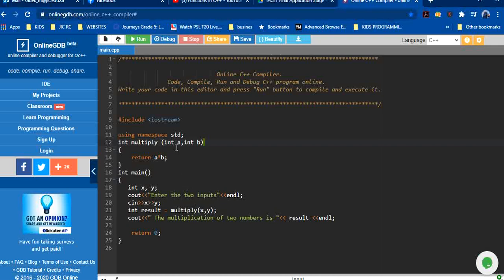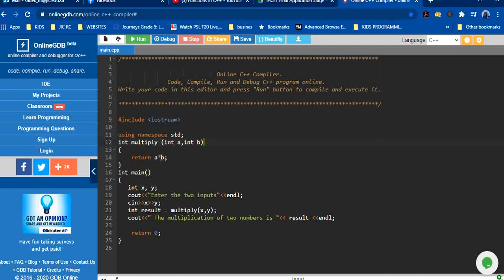The value of x will go to a. The value of y will be transmitted to b. So x will go to a, y will go to b, and then these values will be passed inside, return a and b. So for example, if I enter 5 and 3, it will make a 5 times 3, 15, and it will return this value 15.